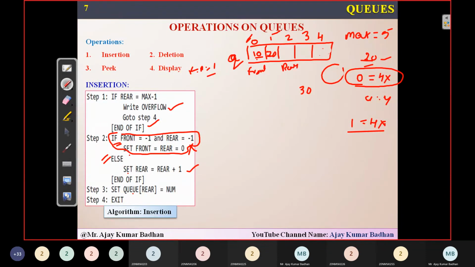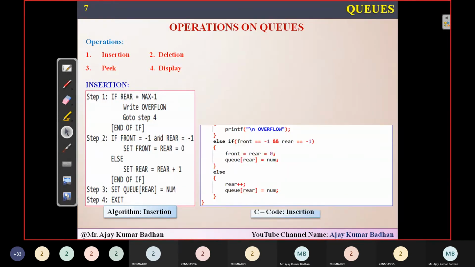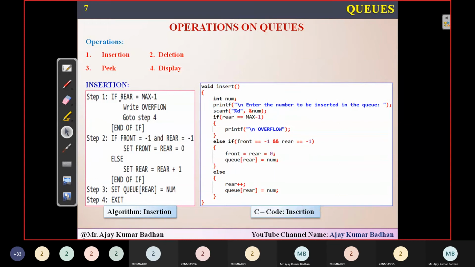So rear is coming to the empty space 2. What do I have to do? Q of rear. Rear is pointing to index 2. So Q of 2 is equal to 30. I have just written a short form for this Q. So Q of 2 is equal to 30. Next time if you get another element, again the same process will be repeated, and this is the way you can perform it. Now this is a C code for that. This is the C code we are using in this particular scenario.